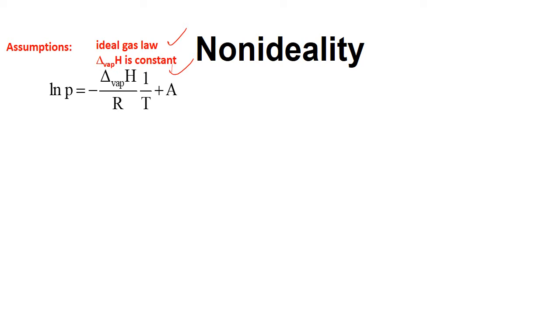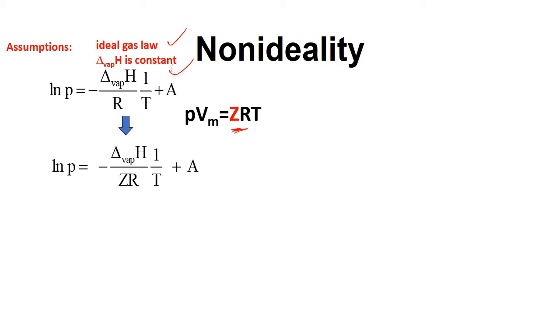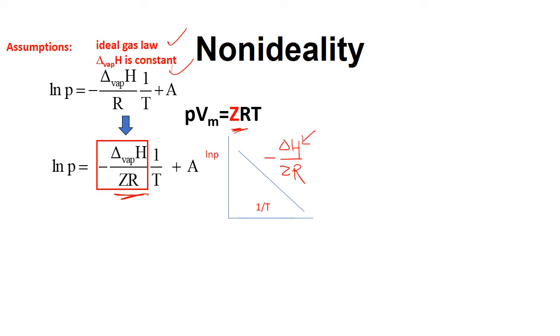So to calculate volume, the gas law should include compression factor Z. And the derived Clausius-Clapeyron equation also includes a Z factor. So if we plot ln P versus 1 over T, the slope should be negative delta H over Z times R. So in order to calculate delta H using this slope, we must know the Z factor.